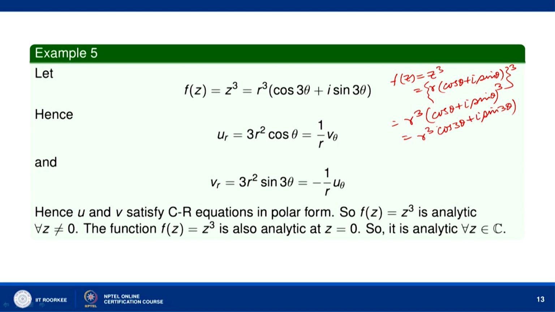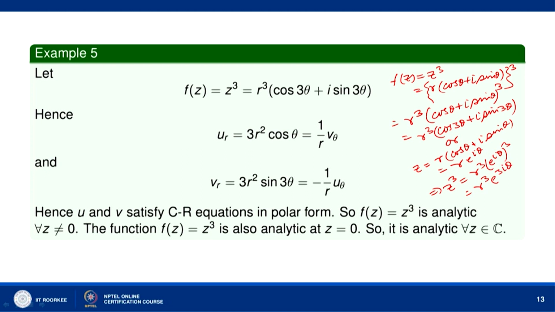Or I can say, using the Euler's formula, z equal to r cos theta plus i sin theta, I can write as r e to the power i theta. So, this will give you z cube equal to r cube e raised to the power i theta to the power 3, which is r cube e raised to the power 3 i theta.